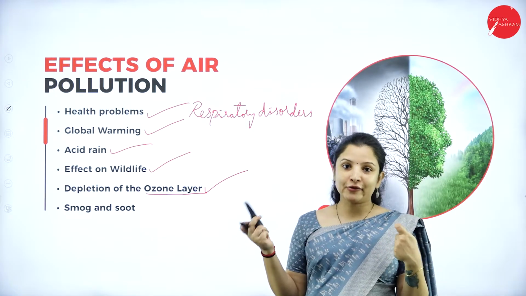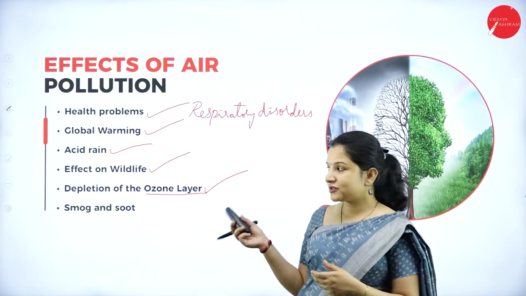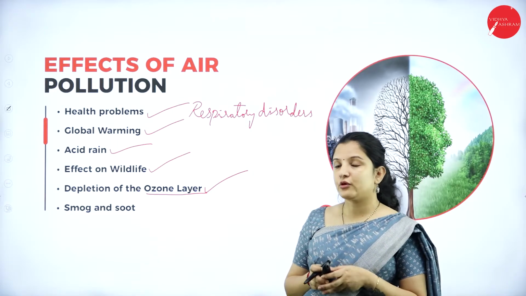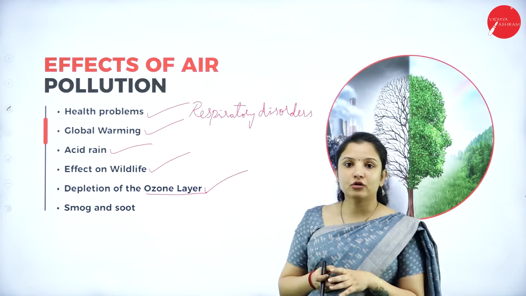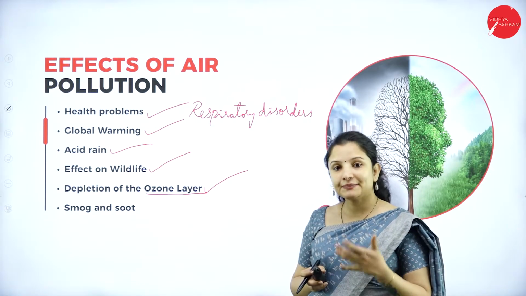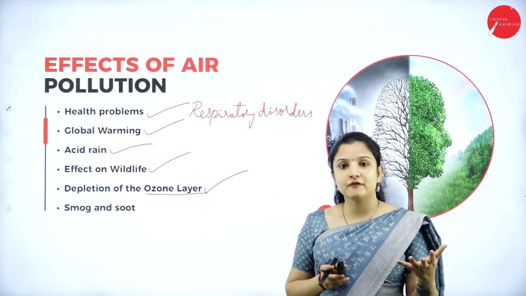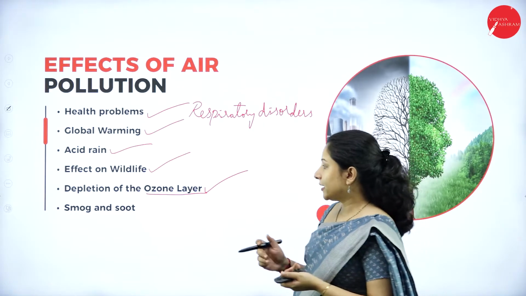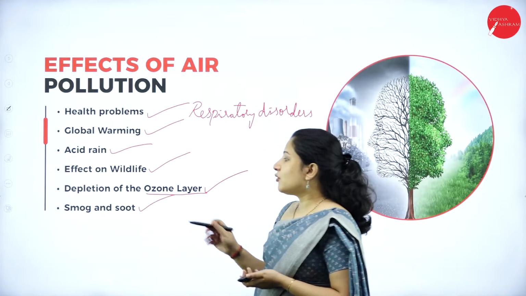So we have to thank corona in another way because of this particular reason also. Therefore, the ozone layer is very, very important. If air pollution is not brought under control, it can cause depletion or widening of the hole that is already there in the ozone layer. Next, it can cause smog and soot.